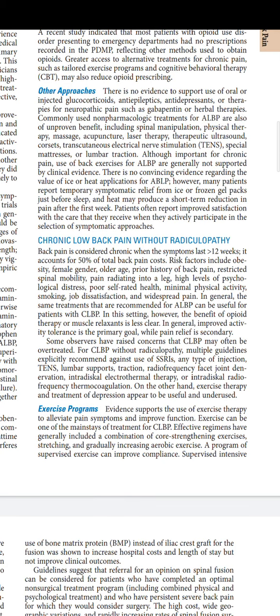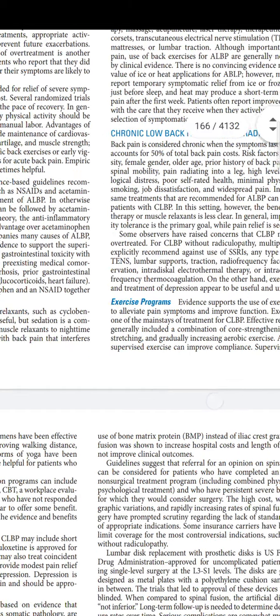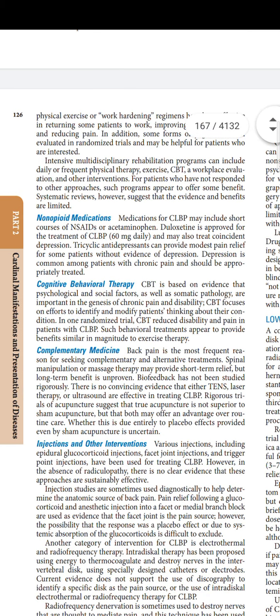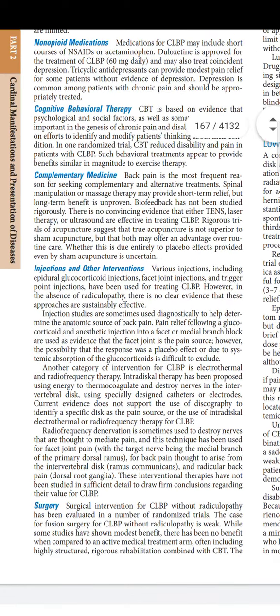Chronic back pain without radiculopathy, earlier it was given that it lasts more than 3 months. Now it's given more than 12 weeks. And both are similar, I know. So for non-opioid medications, they have given duloxetine. Duloxetine is approved for treatment of chronic low back pain with coincidental depression. This was not there in the earlier one. So there are minor changes in the treatment.